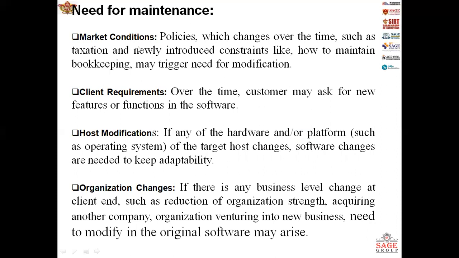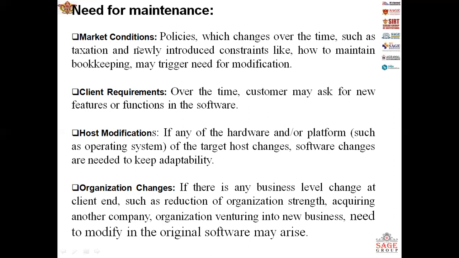So software maintenance must be performed to correct faults, improve the design, implement enhancements, interface with other systems, and accommodate programs so that different hardware, software system features and telecommunications facilities can be used. Also to migrate legacy software and retire software. So that is the need for maintenance, right?